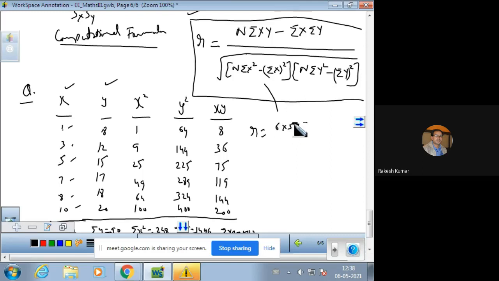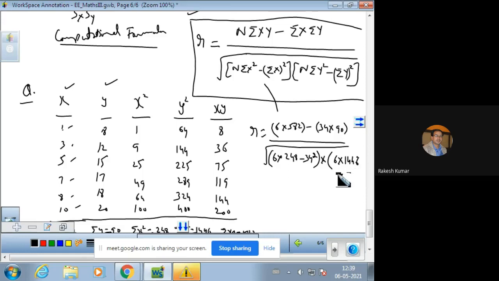So 6 into 582 minus 34 into 90 divided by square root of 6 into 248 minus 34 square, and into the second bracket 6 into 1446 minus 90 square.